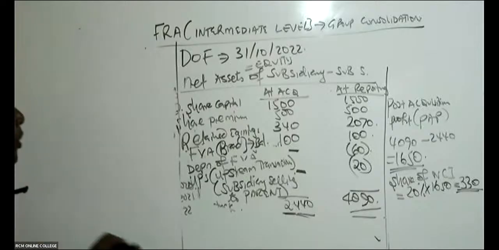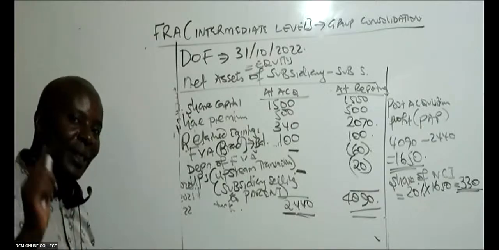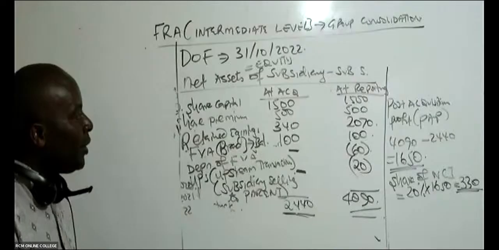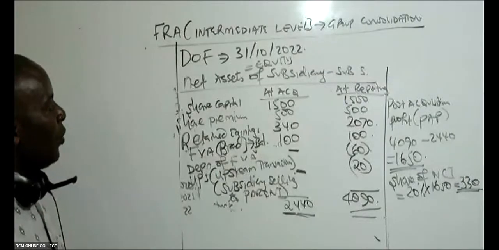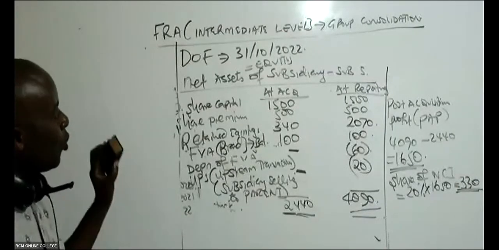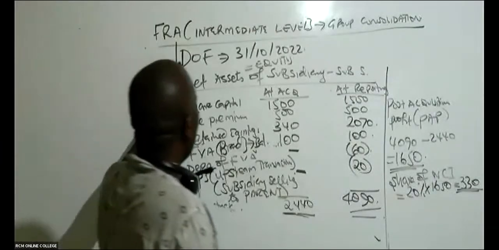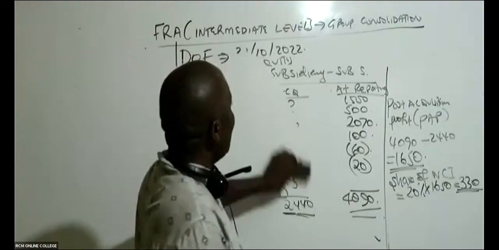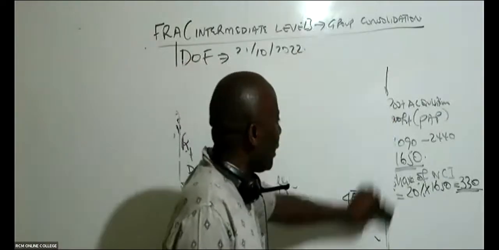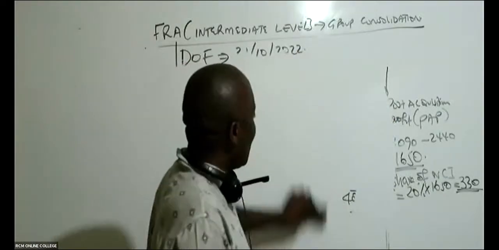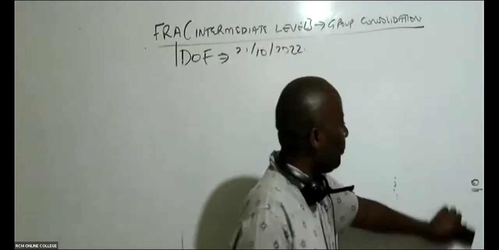Now then, ladies and gentlemen, remember I've got two subsidiaries. We have another subsidiary called L. Whenever I've got subsidiaries, I have to account for net assets of all the subsidiaries that I have. So then you come and get here the net assets of subsidiary L.